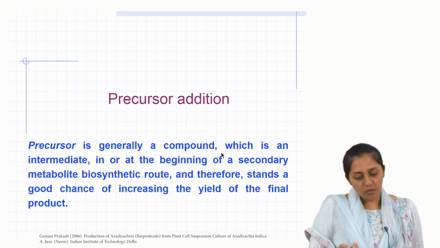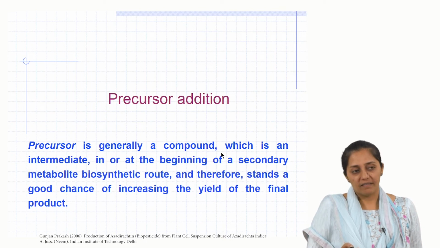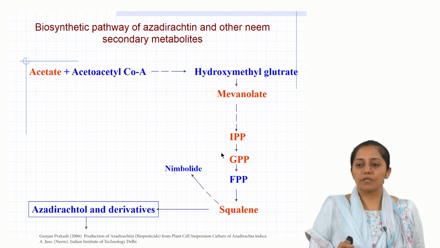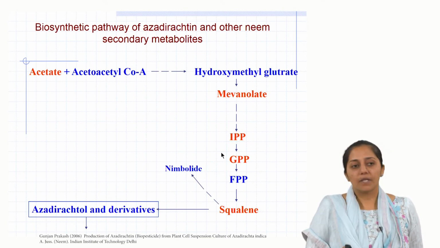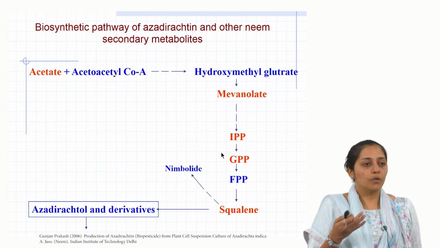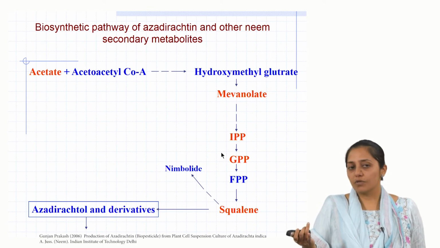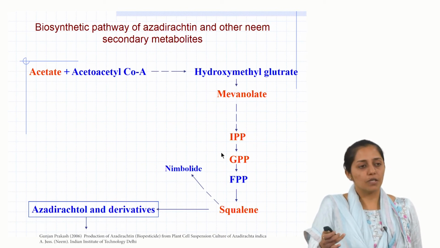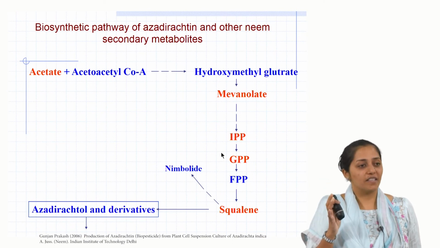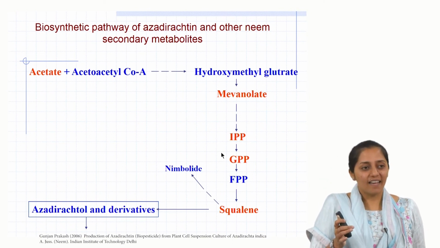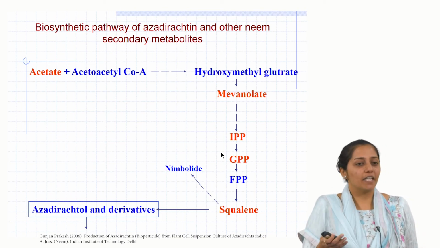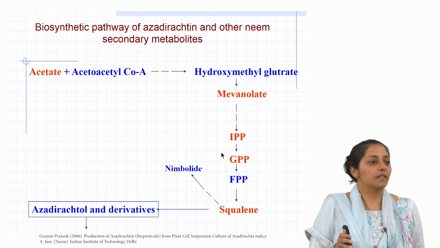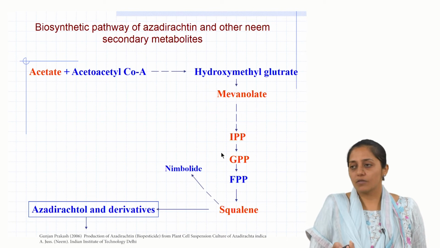Now this is a good way, but what else can be done? Then they also did precursor addition. Now for precursor addition, what is important? To know the biosynthetic pathway. In that biosynthetic pathway, the more you add exogenously, one is the availability of the exogenously added precursor is crucial, and the concentration of the precursor is crucial. So they chose the upstream intermediates so that the probability is high of it being available for the secondary metabolism. Then they chose some of these precursors in the biosynthetic pathway for exogenous addition